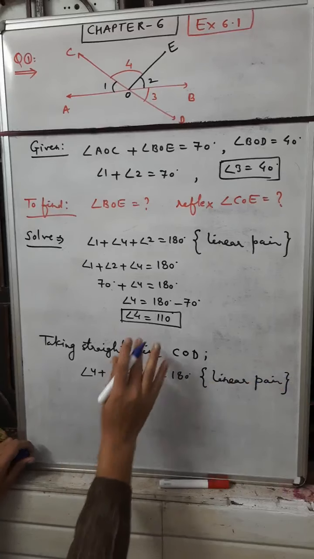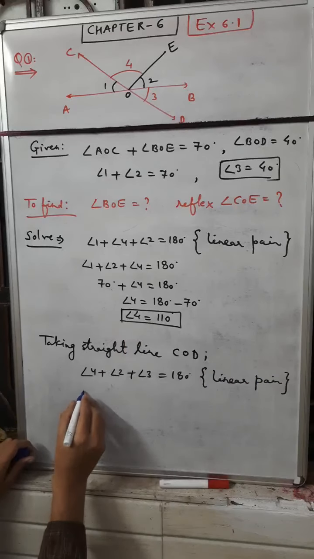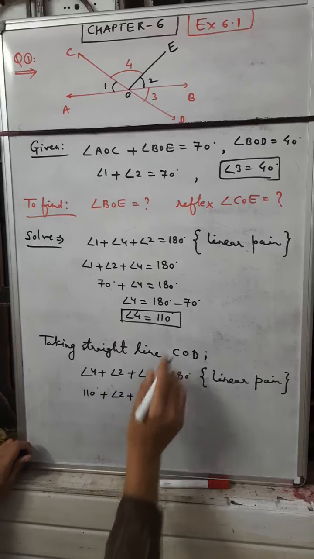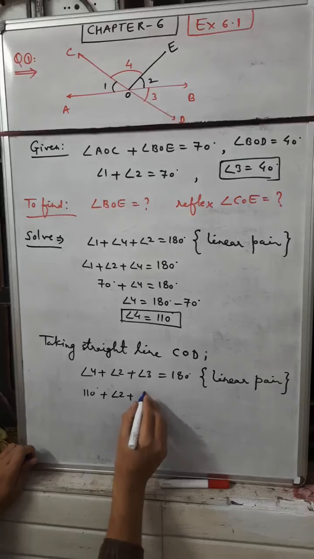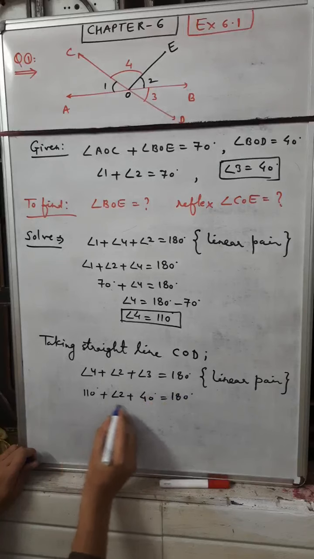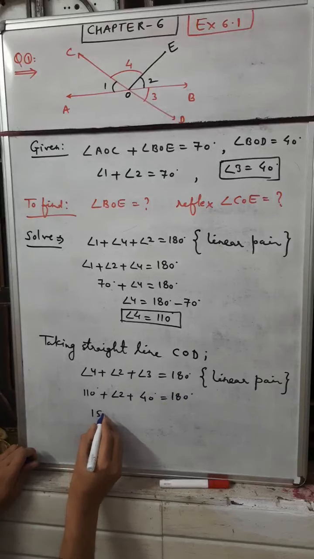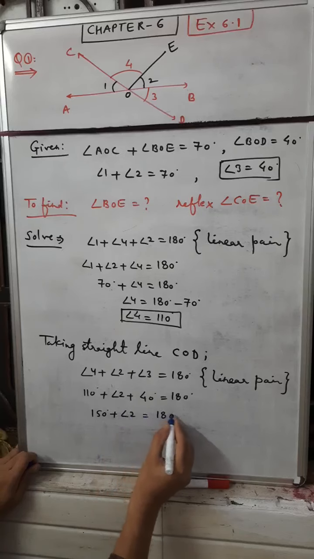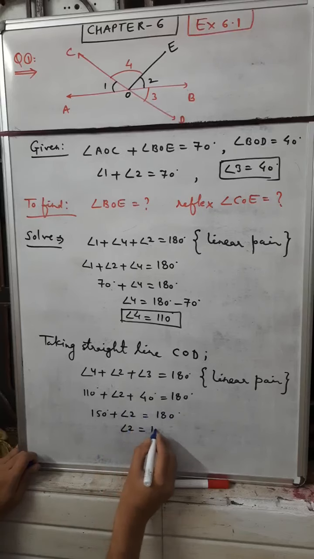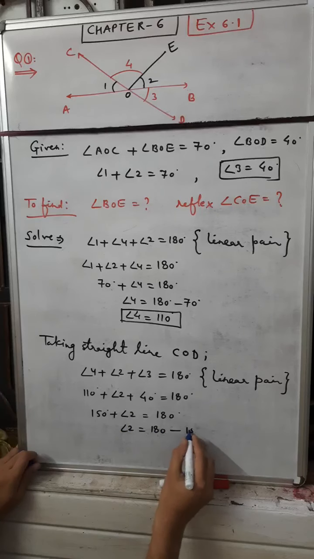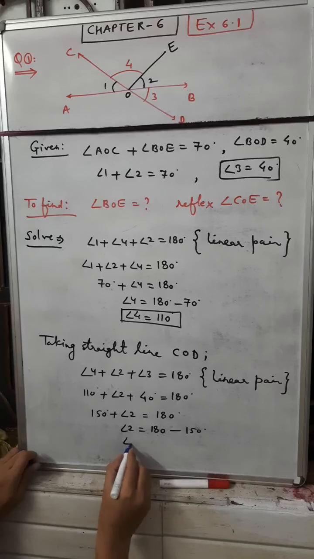So angle 4 we have already calculated, put the value here, 110 degrees. Angle 2 we don't have the value, but angle 3 we have, 40 degrees. So 110 plus 40 is 150 degrees, so angle 2 is equal to 180 minus 150, transferring to the right-hand side it becomes negative.